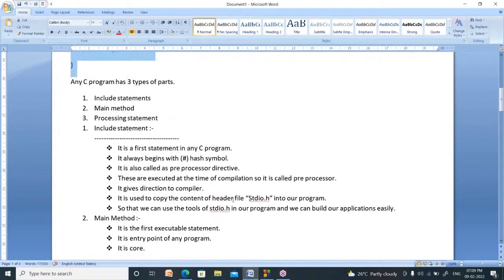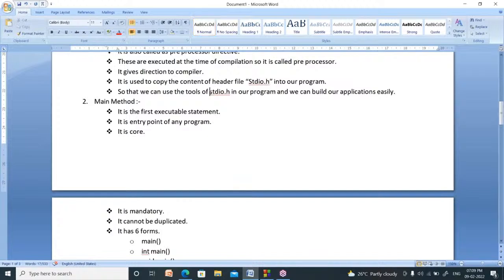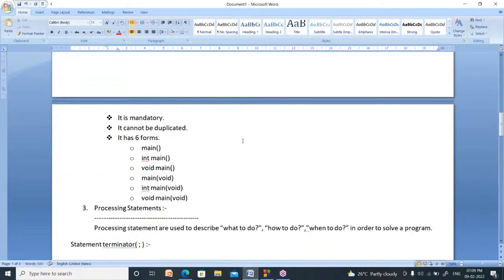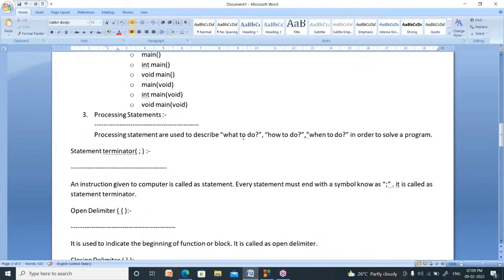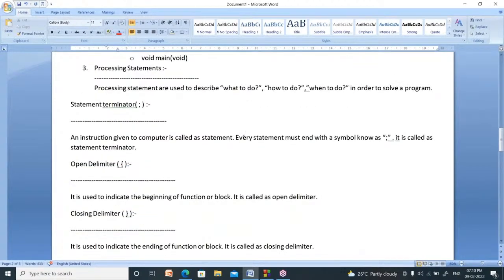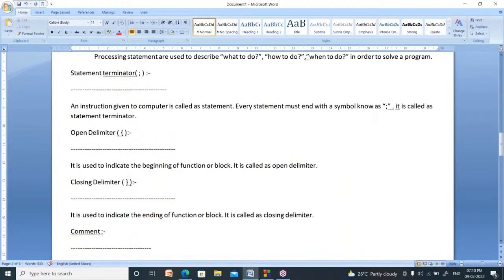So with this, I am closing today's session. Right. Thank you for your patient listening. Tomorrow I will explain the rest of the code. Right. So how far you write? You write up to this one, no? Processing statements. Note on this one. Statement. You have to write down from a statement terminator. Note it down. Statement terminator. Semicolon.